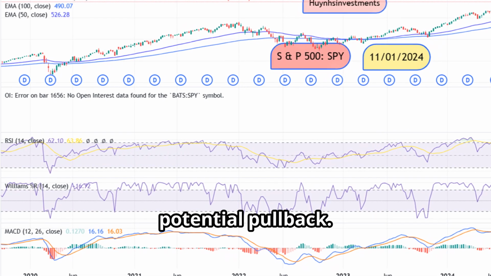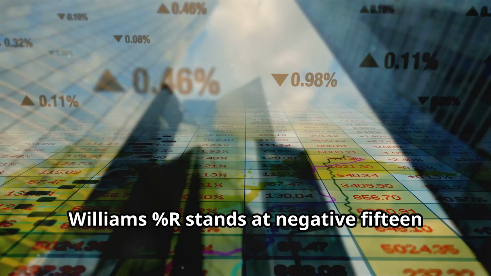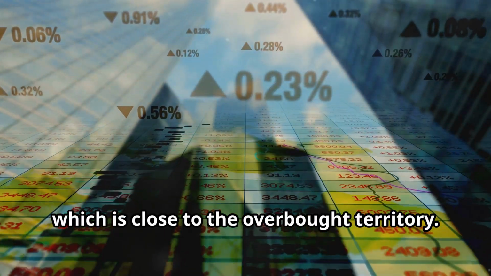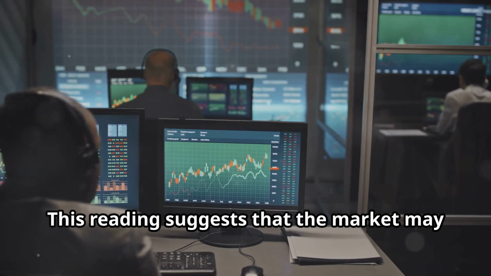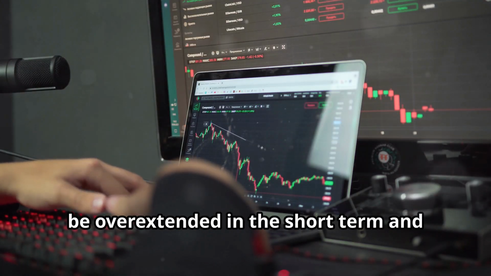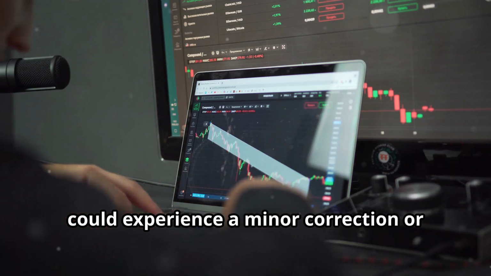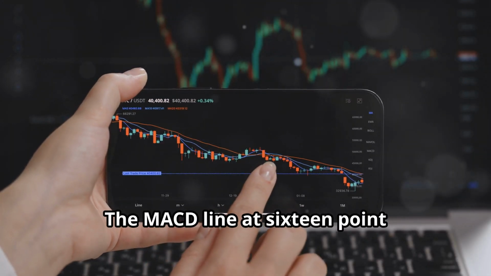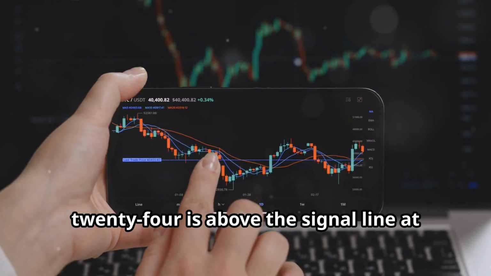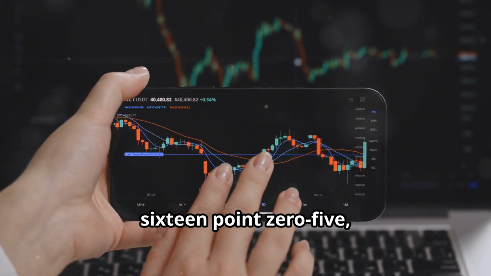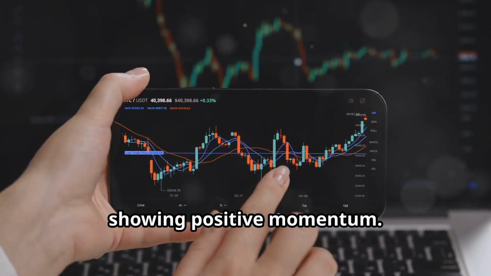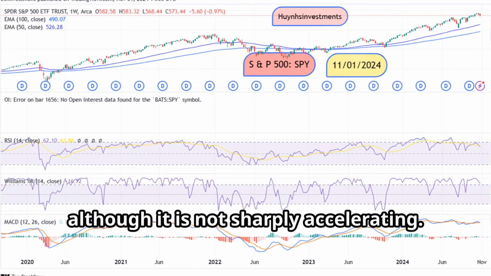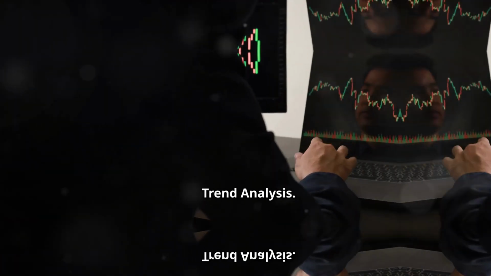before a potential pullback. Williams %R stands at negative 15.45, which is close to the overbought territory. This reading suggests that the market may be overextended in the short term and could experience a minor correction or consolidation phase. The MACD line at 16.24 is above the signal line at 16.05, showing positive momentum. The histogram is slightly positive, indicating ongoing bullish momentum, although it is not sharply accelerating.